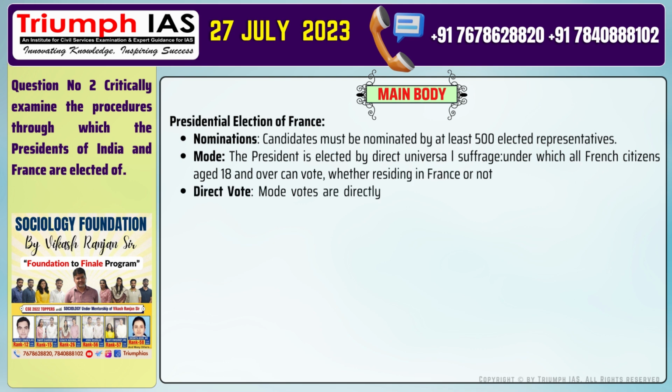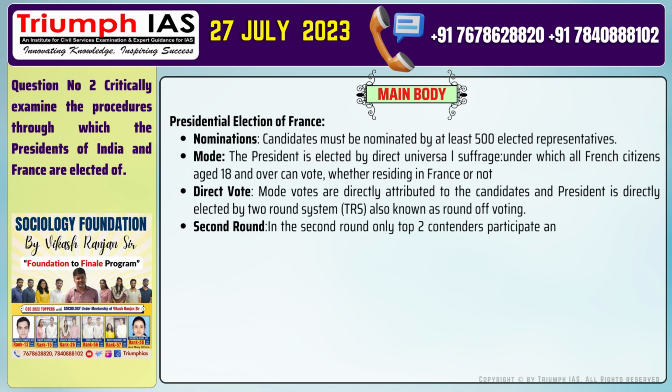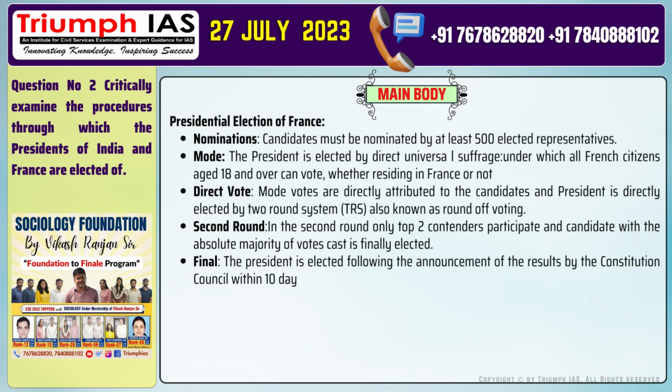Number 3. Direct vote. Votes are directly attributed to the candidates, and the president is directly elected by the two-round system, TRS, also known as round of voting. Number 4. Second round. In the second round, only the top 2 contenders participate, and the candidate with the absolute majority of votes cast is finally elected. Number 5. Final. The president is elected following the announcement of the results by the Constitution Council within 10 days.